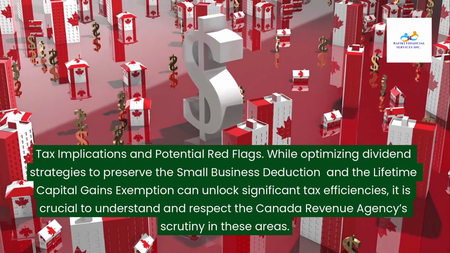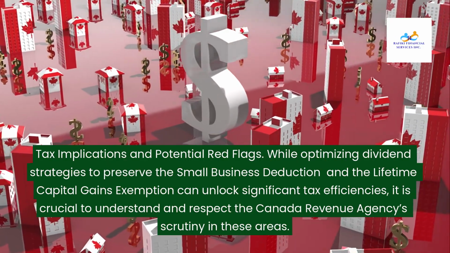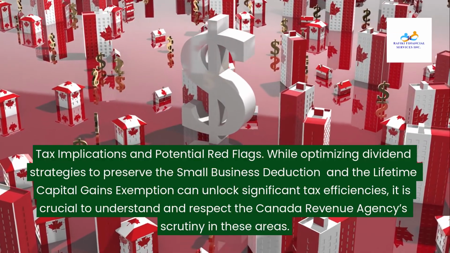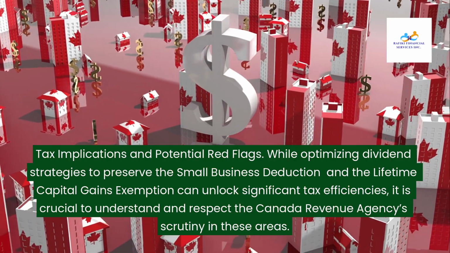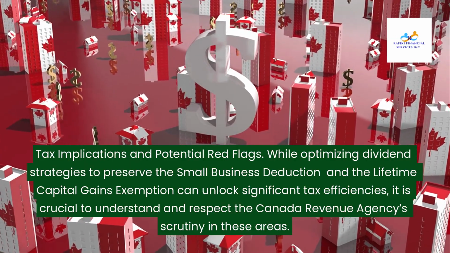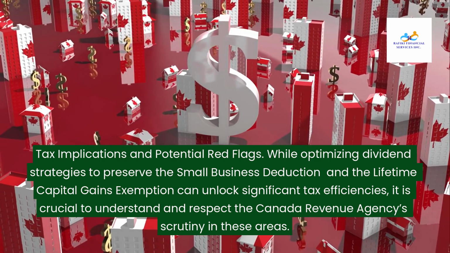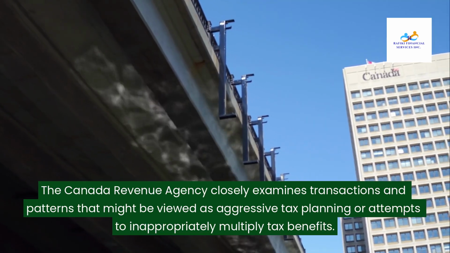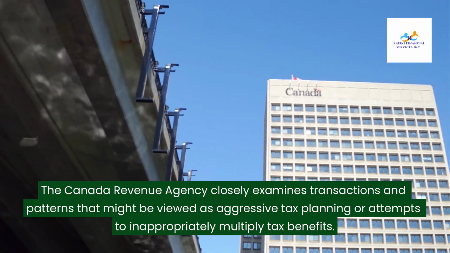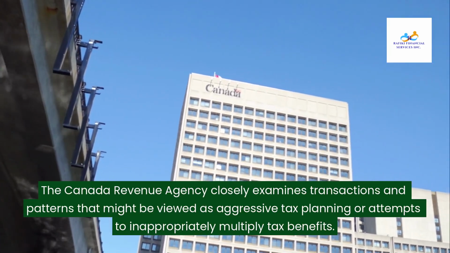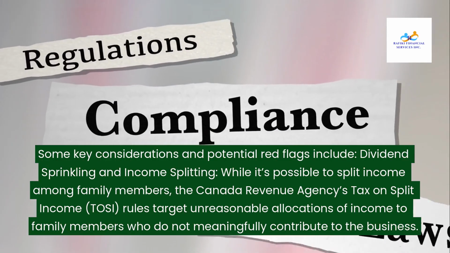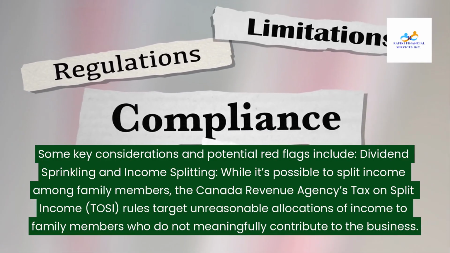Tax implications and potential red flags. While optimizing dividend strategies to preserve the small business deduction and the lifetime capital gains exemption can unlock significant tax efficiencies, it is crucial to understand and respect the Canada Revenue Agency's scrutiny in these areas. The Canada Revenue Agency closely examines transactions and patterns that might be viewed as aggressive tax planning or attempts to inappropriately multiply tax benefits. Some key considerations and potential red flags include dividend sprinkling and income splitting.